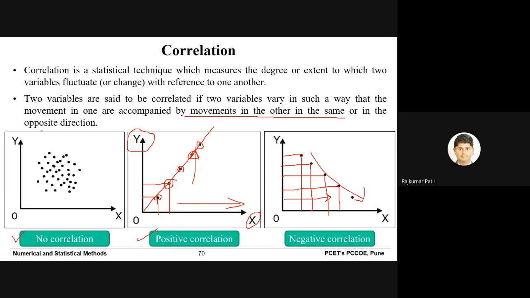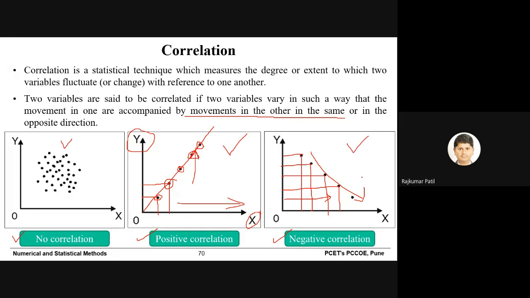So there is a negative correlation, as the movement of X is in one direction, that is the increasing direction, and at the same time the movement of Y is in the decreasing direction. That's why they are negatively correlated. Okay, so basically there are three types of correlations: no correlation, positive correlation, and negative correlation.